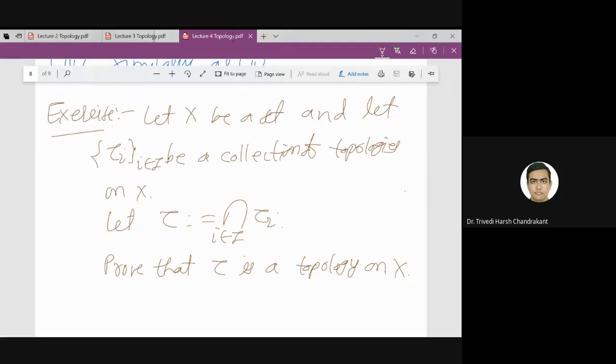And since the intersection itself is a topology, it is the largest topology by default contained in the given topologies.